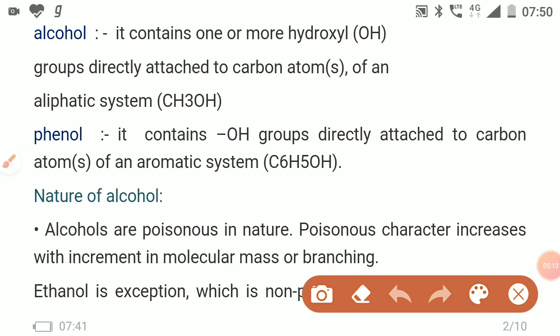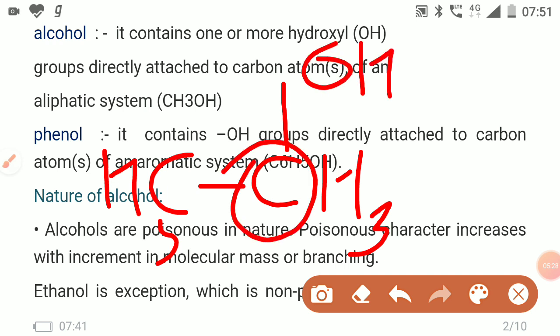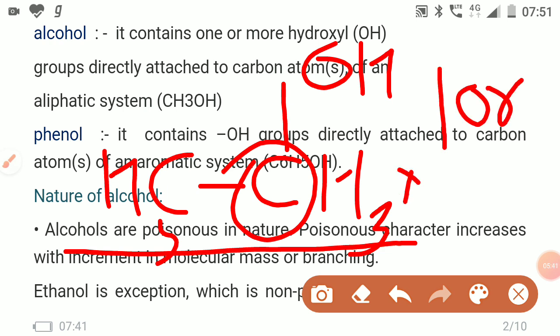Means we take one aliphatic system like this, the OH group is directly attached to this carbon atom of this aliphatic system, and this aliphatic system contains one or more OH groups.